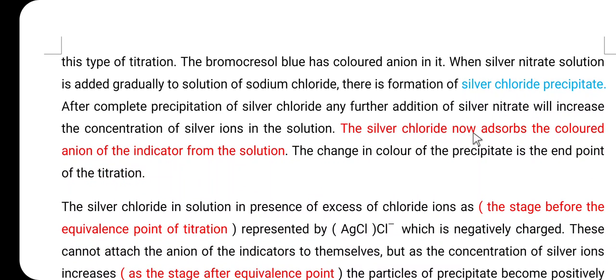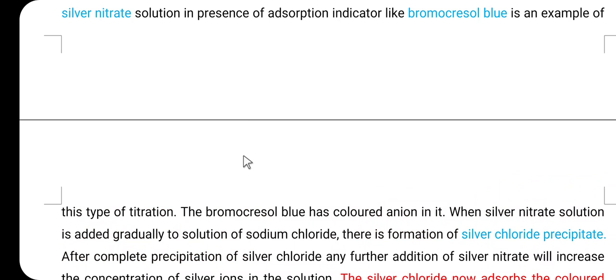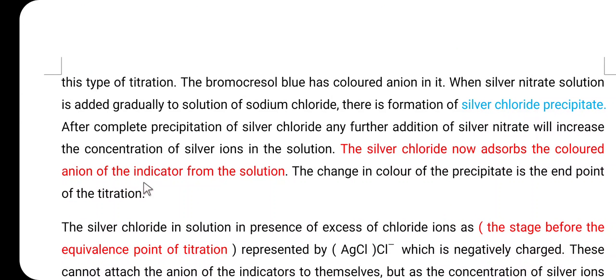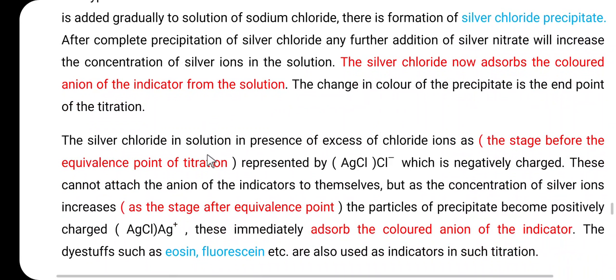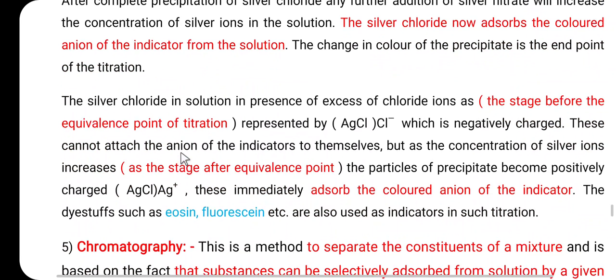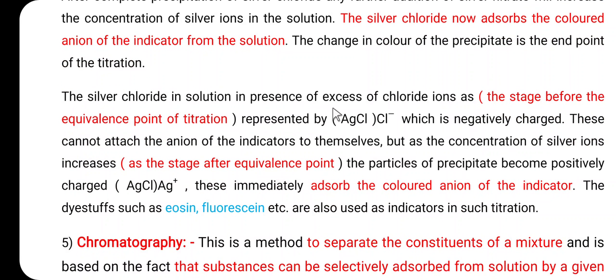The silver chloride now adsorbs the colored anion of the indicator from the solution. So when we consider the indicator bromocresol blue, it has the colored anion, and such a colored anion is adsorbed by the silver chloride. So here the change in color of the precipitate is the end point of the titration. Consider the silver chloride in solution in the presence of excess chloride ion, the stage before the equivalence point of the titration.